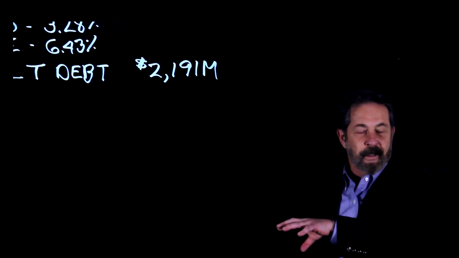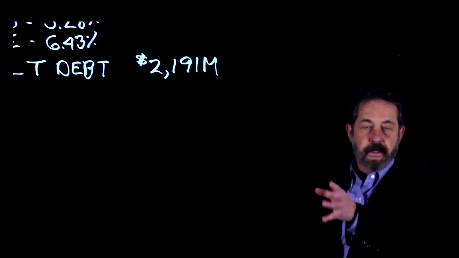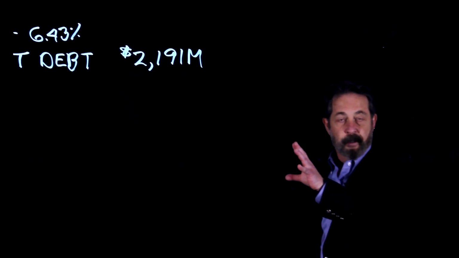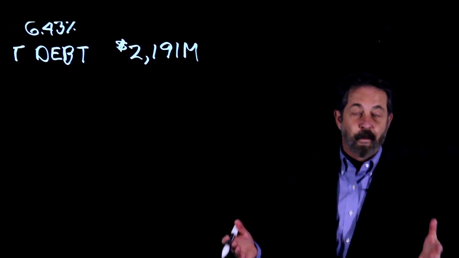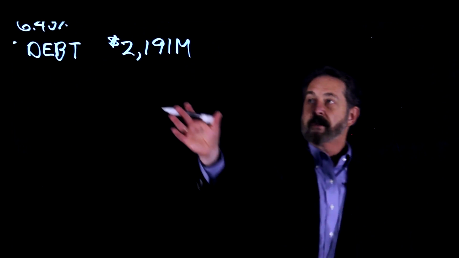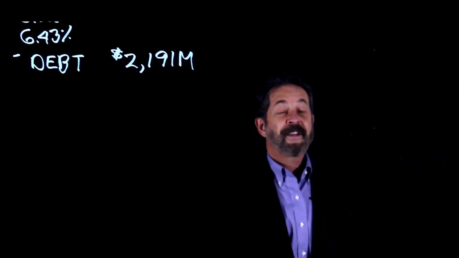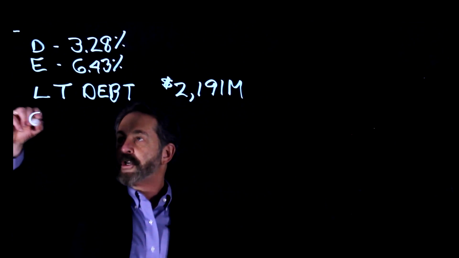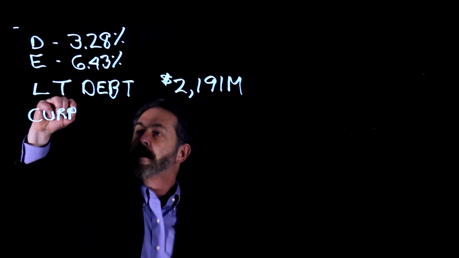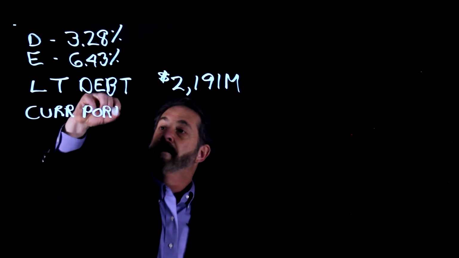Where are you going to find that on the balance sheet? Under long-term liabilities or other liabilities. It is not going to be a current liability. Current meaning those debts that the company is going to pay within 1 year or less. This is going to be long-term debt. Now there's another part of long-term debt, and that is called the current portion of LT debt.